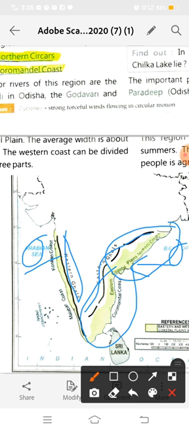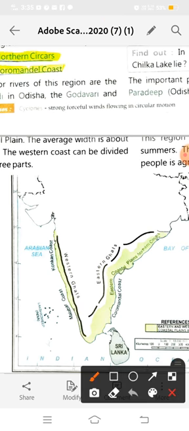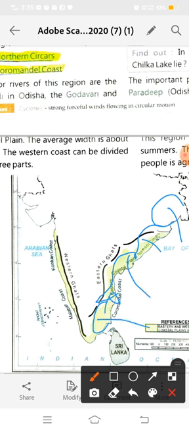And in the eastern coastal plains, which states come? West Bengal, here is West Bengal, then Odisha, Andhra Pradesh, here is Puducherry, and then Tamil Nadu. These states come in our eastern coastal plains, which lie between the Bay of Bengal and the Eastern Ghats. Now today we will read about the Northern Circars and the Coromandel Coast.